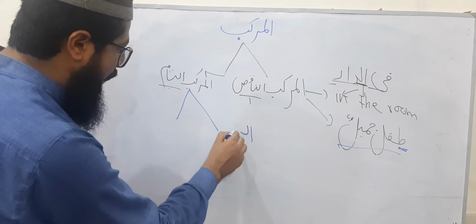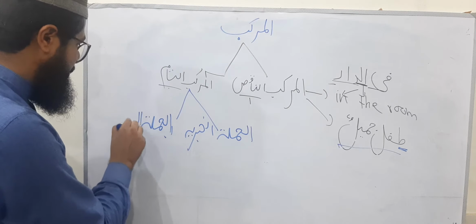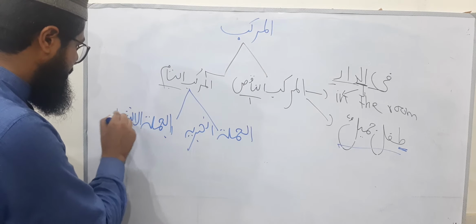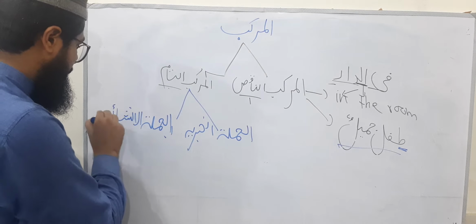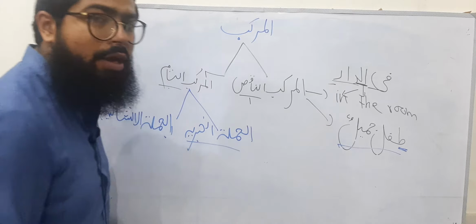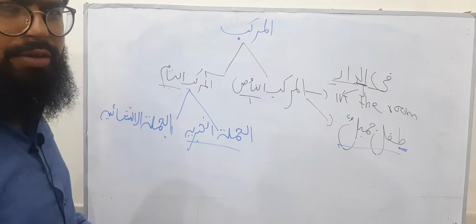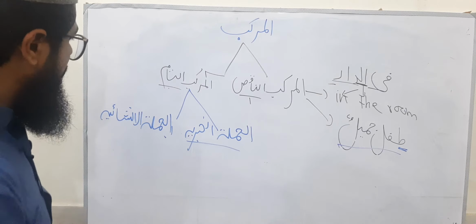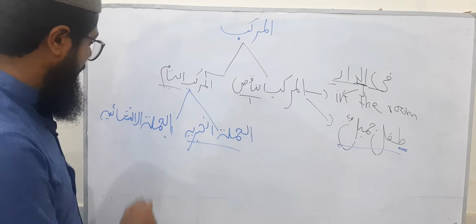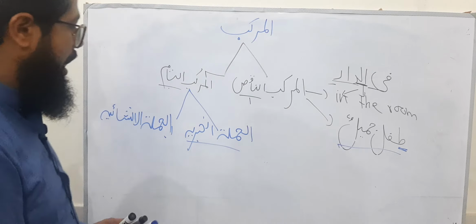And number two, al-jumlatul insha'iyya. If you have learned about English linguistics, only one word would be enough for you to understand this concept. In this sentence there is truth value, in this sentence there is no truth value. Let me explain what is truth value. Al-jumlatul khabariyya and al-jumlatul insha'iyya.